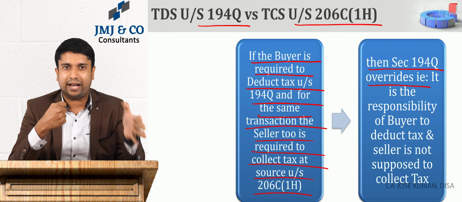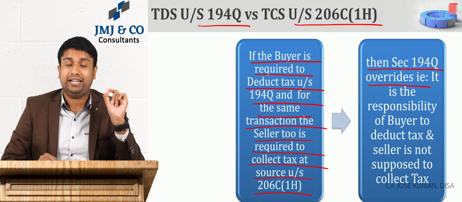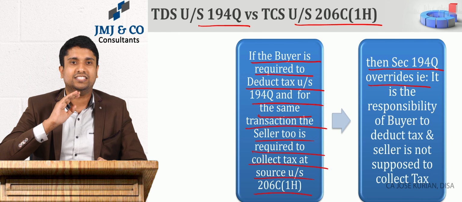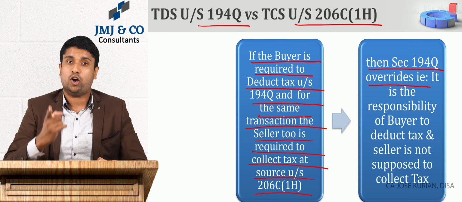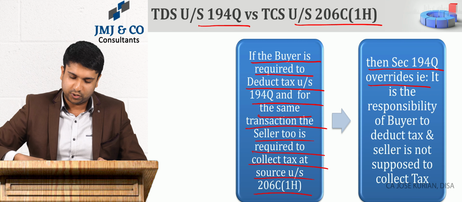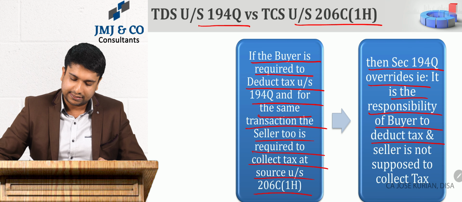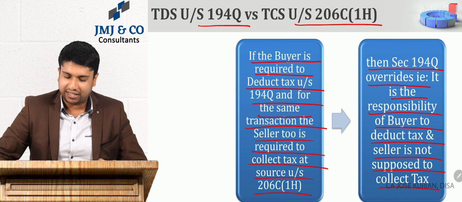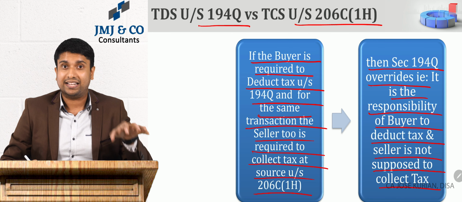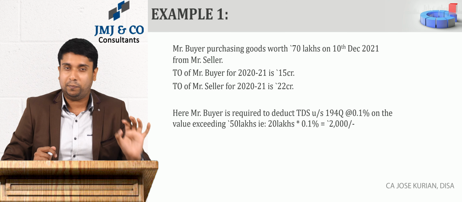That simply means the buyer himself is responsible to deduct TDS under 194Q, and the seller is not supposed to collect TCS on the same transaction if it is covered under 194Q. So that's what it says. It is the responsibility of the buyer to deduct tax, and the seller is not supposed to collect tax on the same transaction.